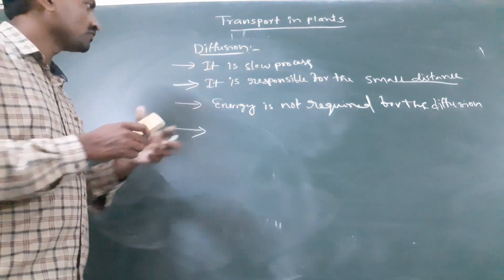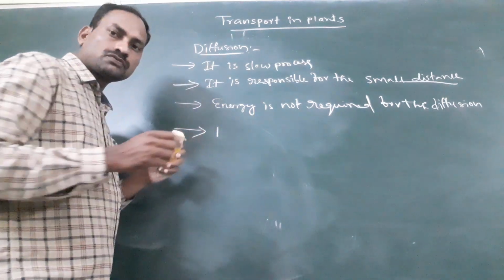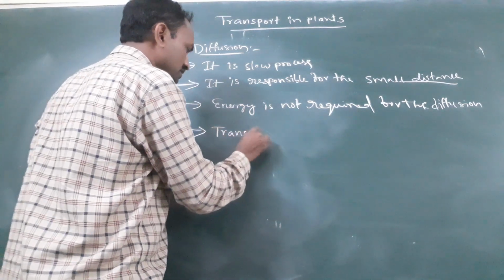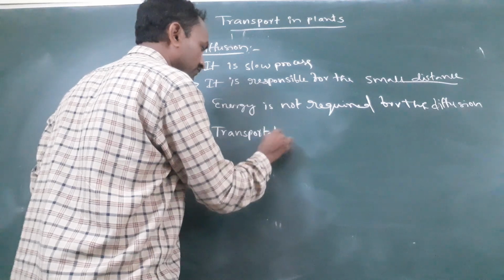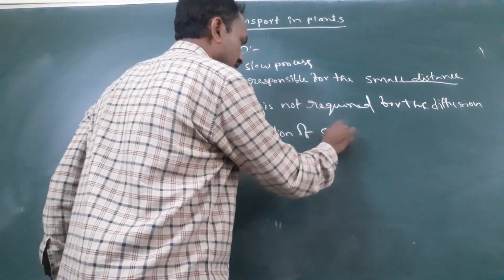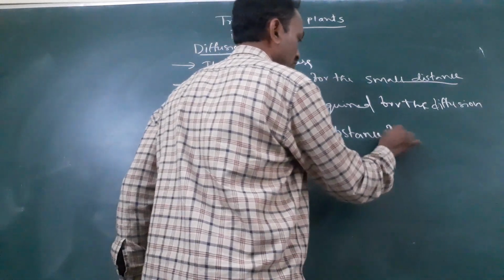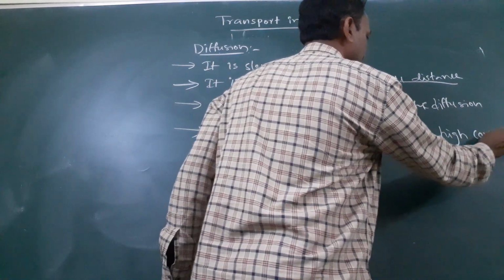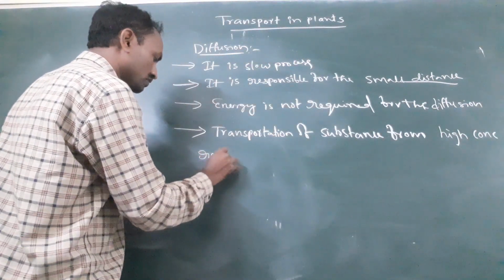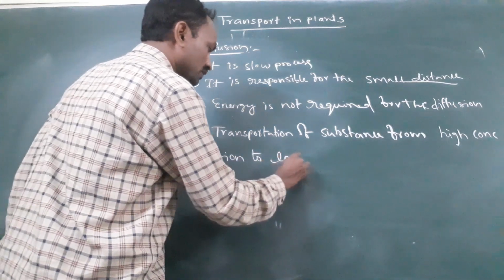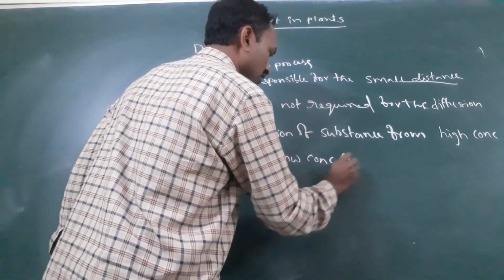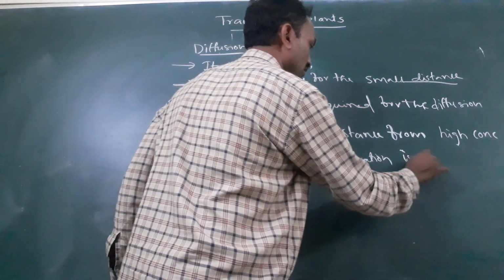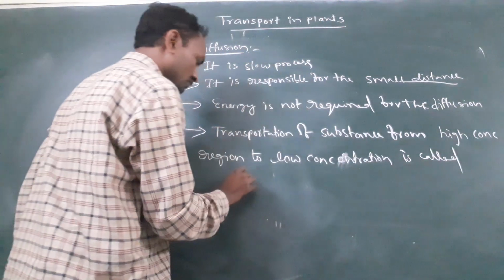So if you write a definition of diffusion: transportation of substance from high concentration region to low concentration region is called diffusion.